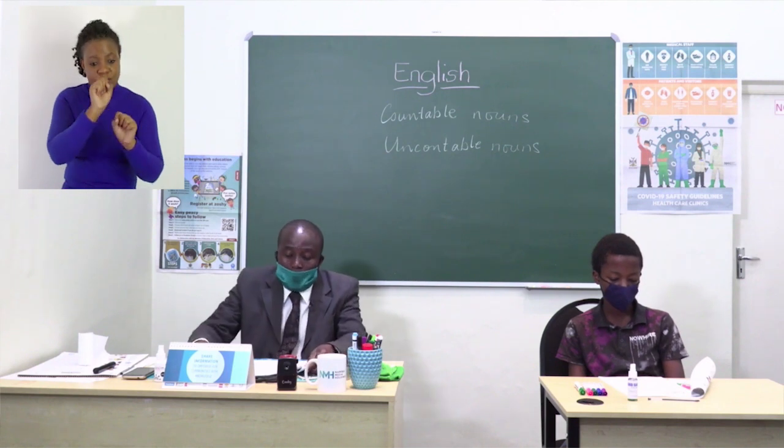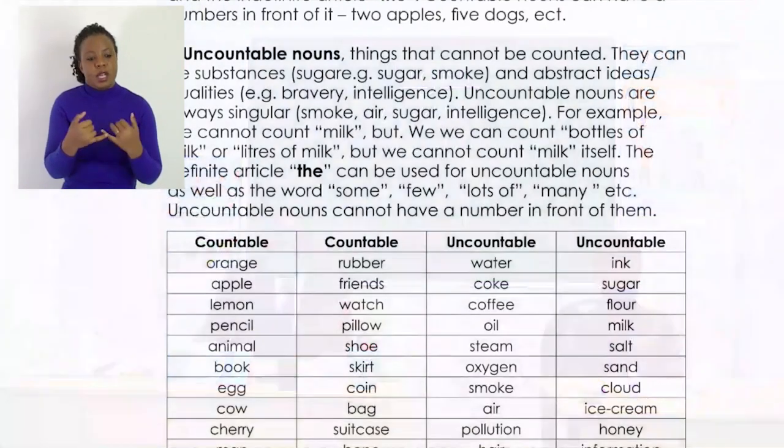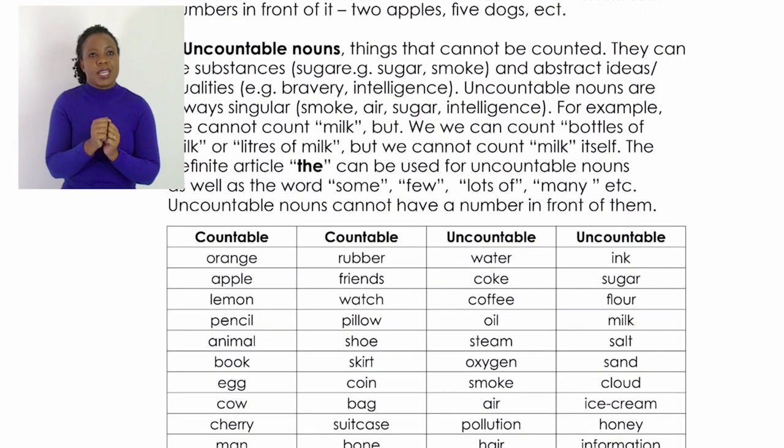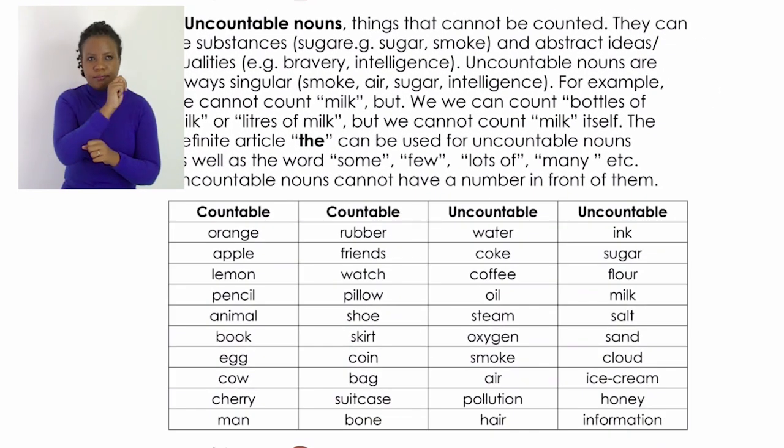Let us look at uncountable nouns and give some examples. Uncountable nouns, things that cannot be counted. They can be substances. Watch out, on that note, there is a wrong spelling there.